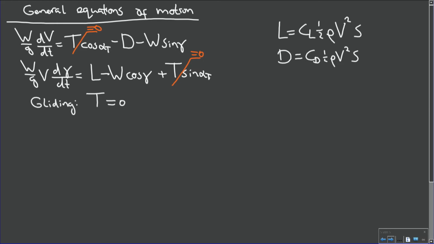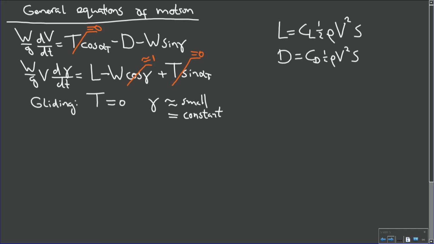Now, since we are also interested in the smallest descent angle, gamma is fairly small. And for small angles, we can say that in fact the cosine of gamma is almost equal to 1. And it is a small angle, but it's also a constant angle, because the pilot makes sure to fly at that best glide angle all the time.